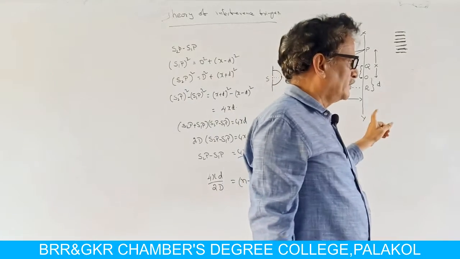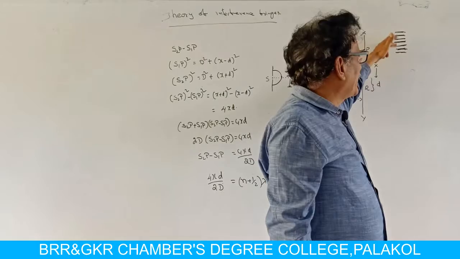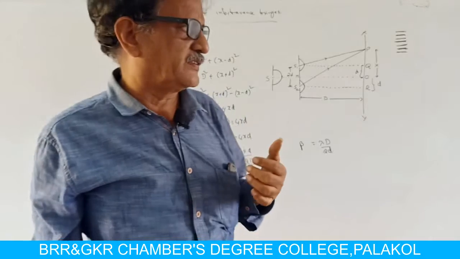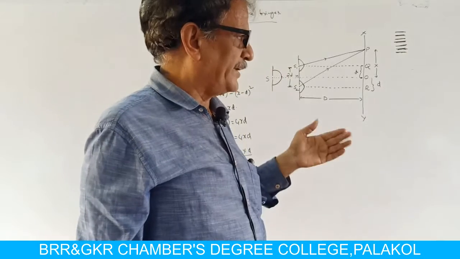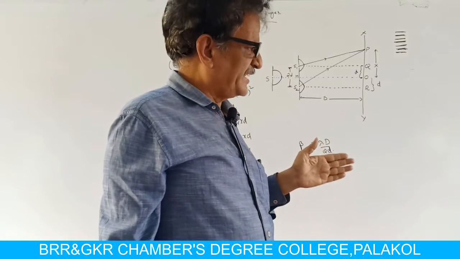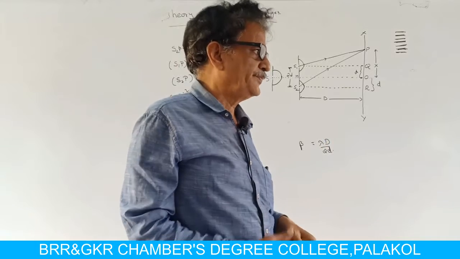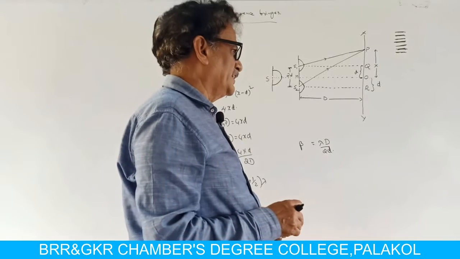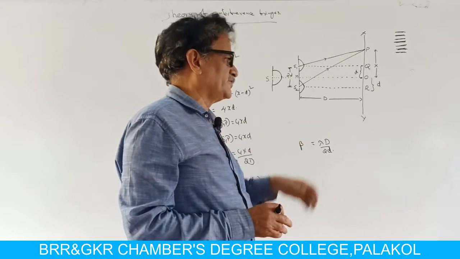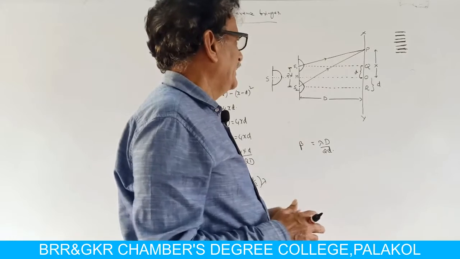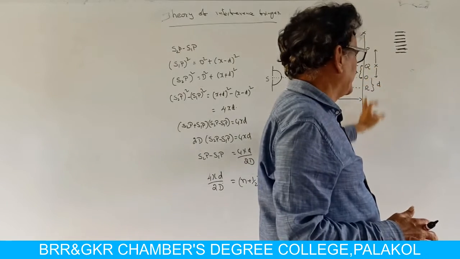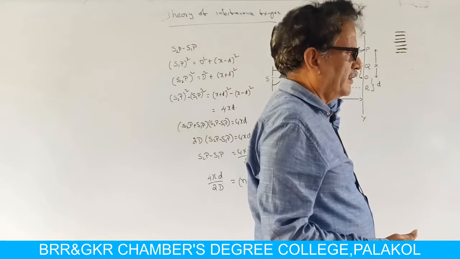On the screen, we can see alternate bright and dark fringes. A dark fringe is formed where the condition for destructive interference is fulfilled. A bright fringe is formed where the condition for constructive interference is fulfilled. In this way, there are bright and dark fringes on the screen.